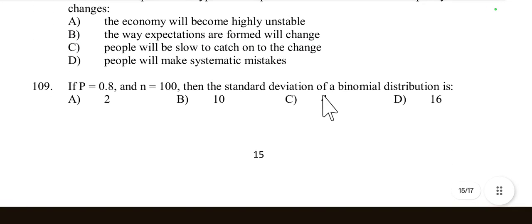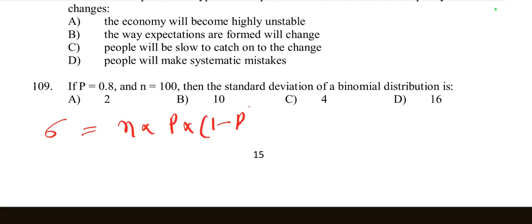Then question number 109: if p is equal to 0.8 and n is equal to 100, then what is the standard deviation of the binomial distribution? The formula for the standard deviation of a binomial distribution, sigma, is the square root of n into p into 1 minus p.